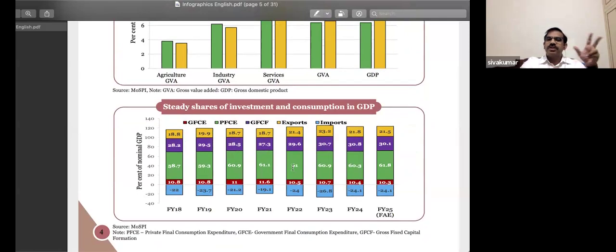This is what we've been discussing for almost the past 2 days. This is the share of the components of GDP: private final consumption expenditure, government final consumption expenditure, gross capital formation, net exports. If you look at the share of these components, you notice that it remains stable.